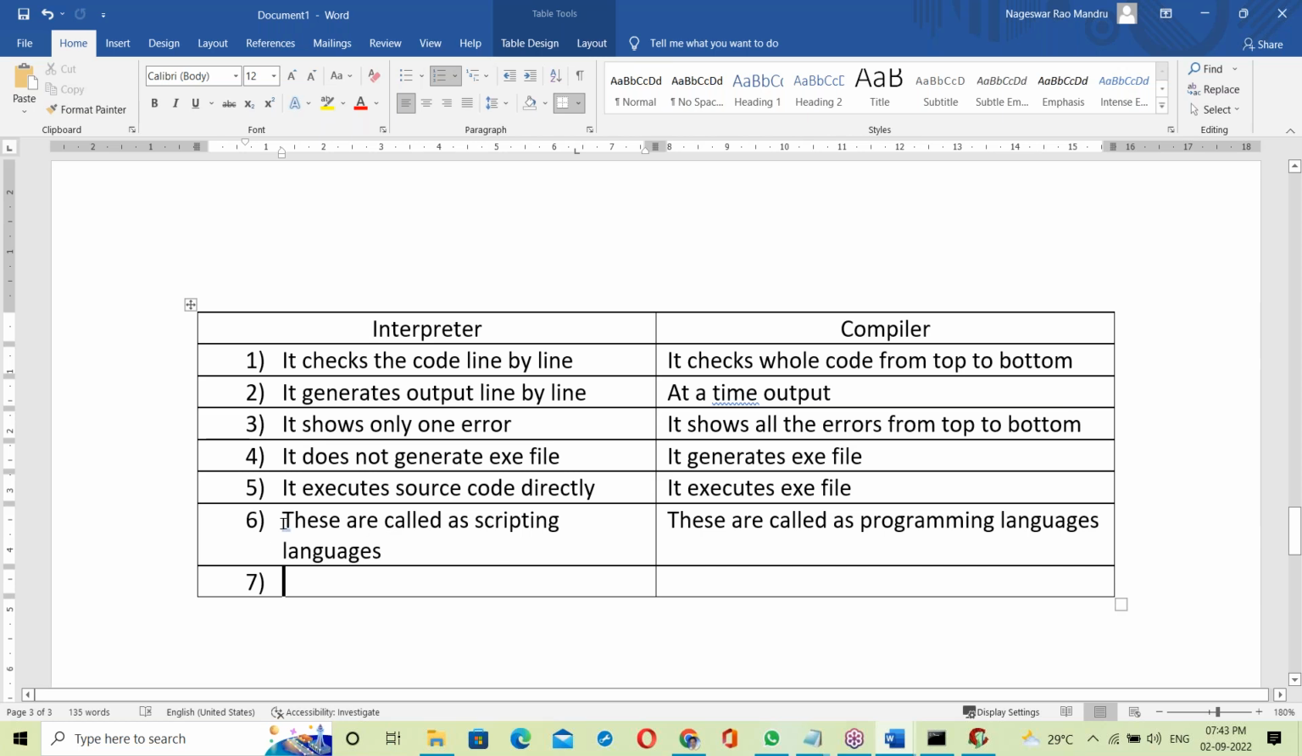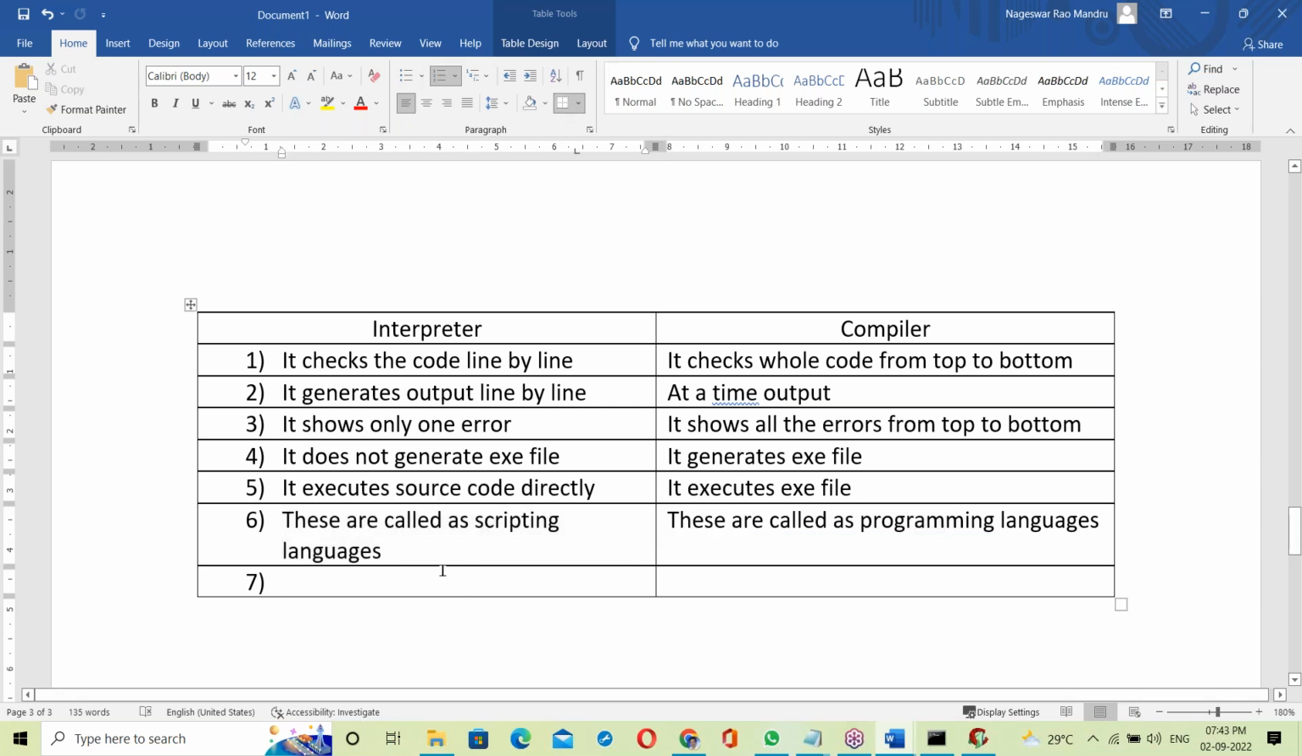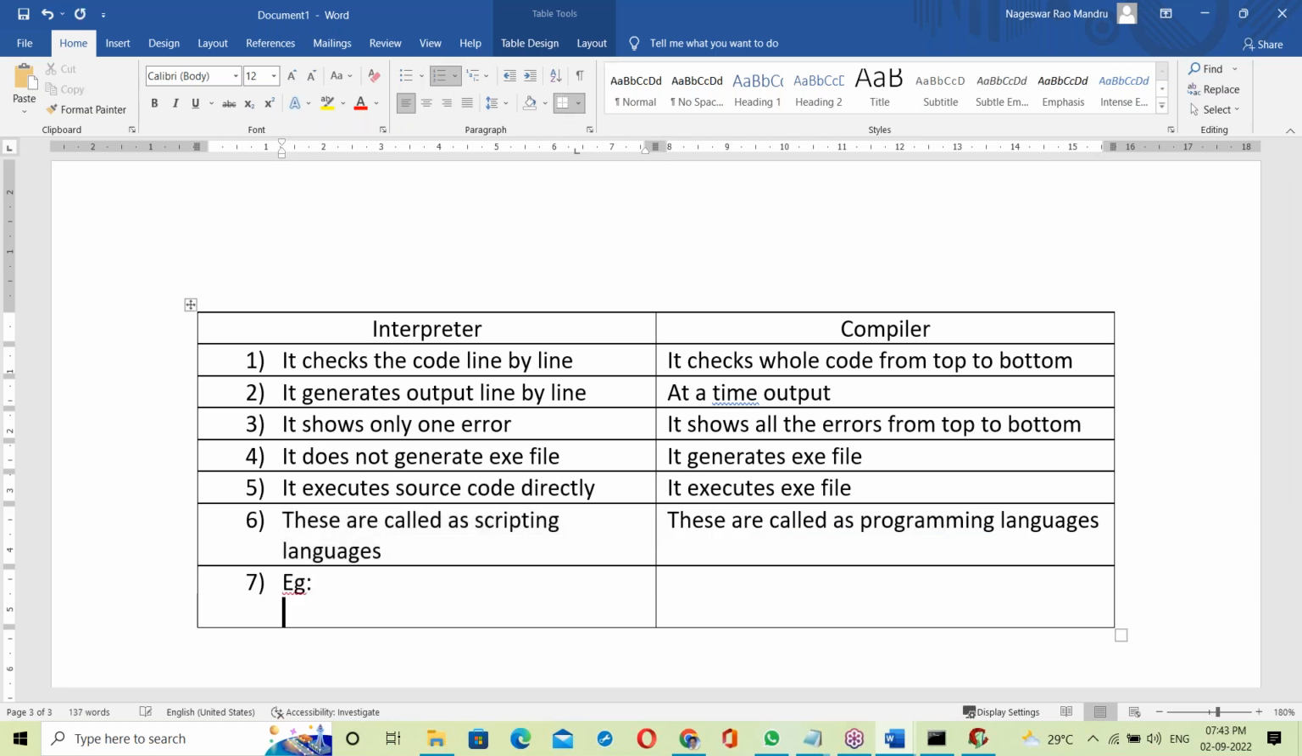Interpreter-based languages are called scripting languages, and these are programming languages. Scripting language examples: the best example is Python. Python is a scripting language.